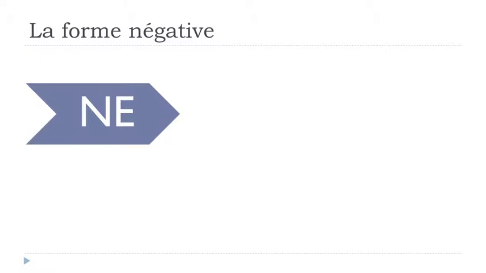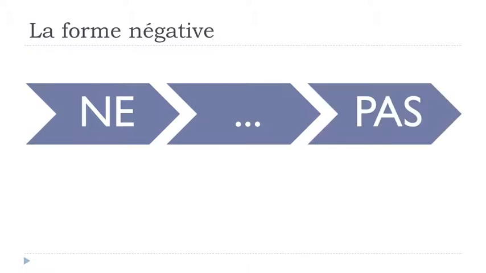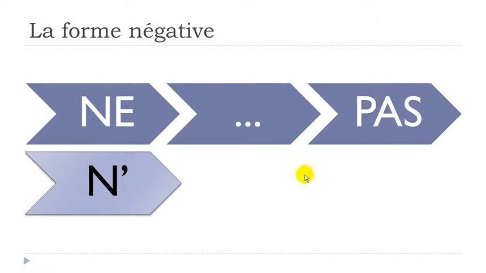The first one is ne, and then you get your verb, and right after your verb, you will have to put this pas. Okay, so first ne, then the verb, and after that pas. We write it PAS, but as usual, the final S is not pronounced, so it's pas. Remember one thing: in some cases, we will have verbs starting with a vowel, or with H plus a vowel, and in French H is not pronounced.